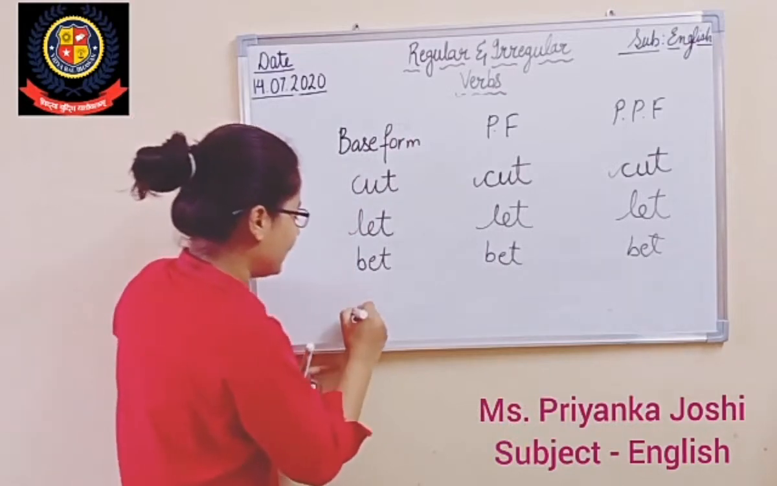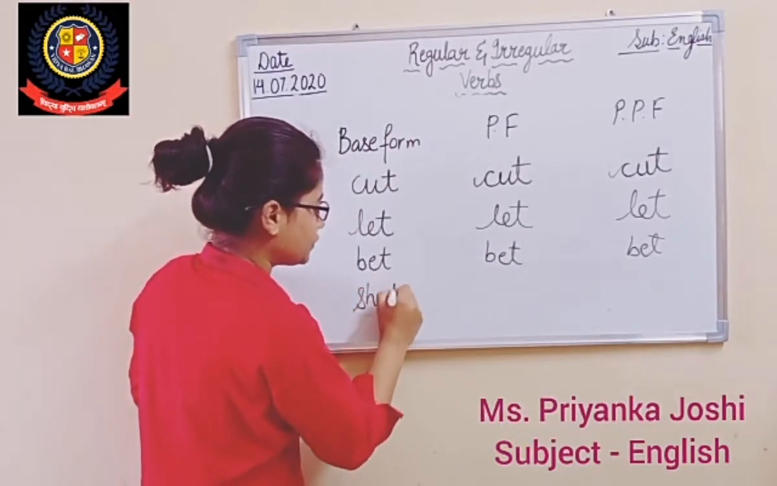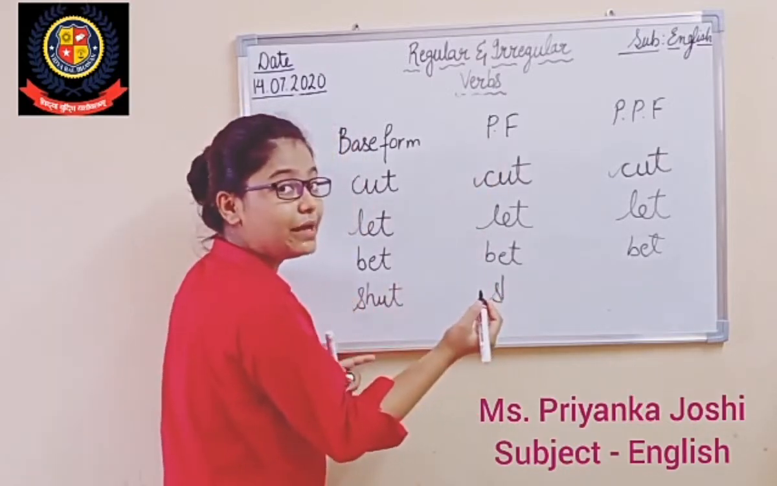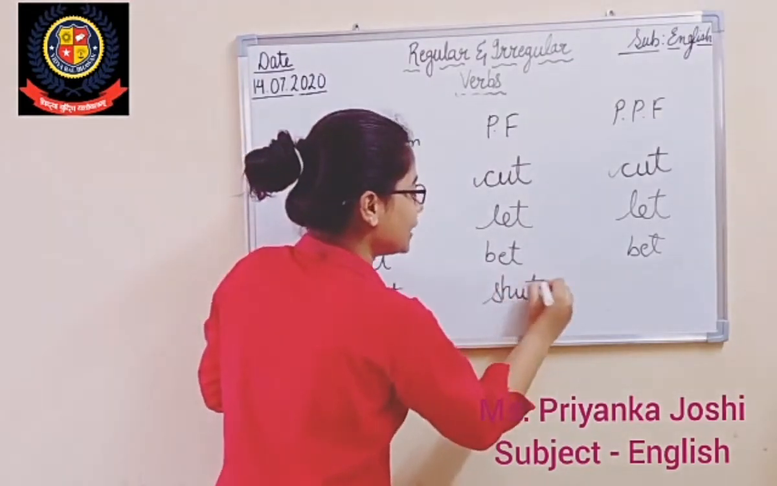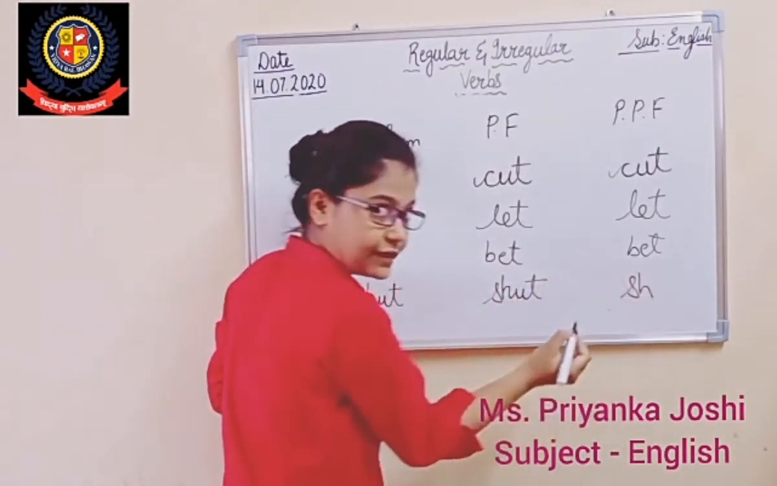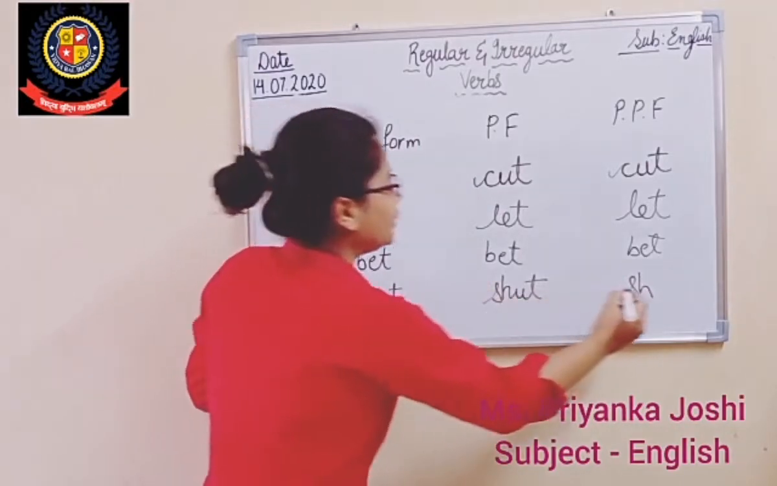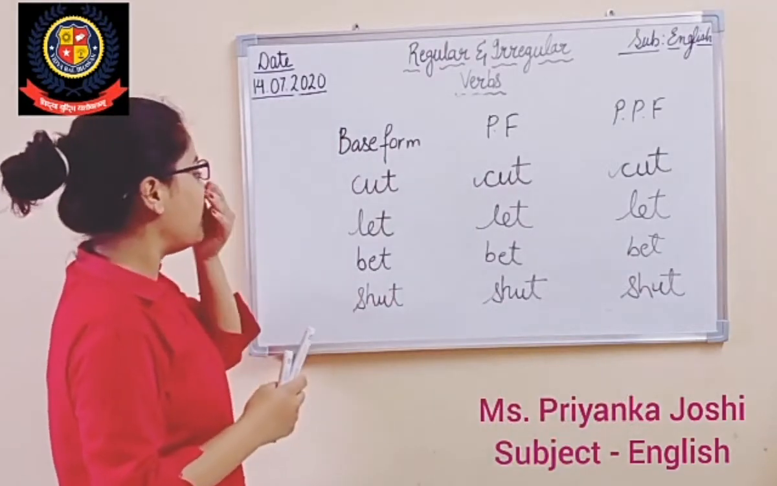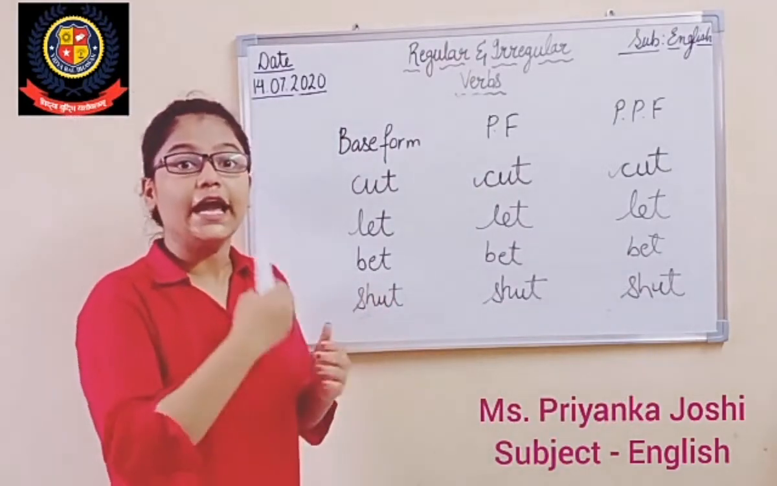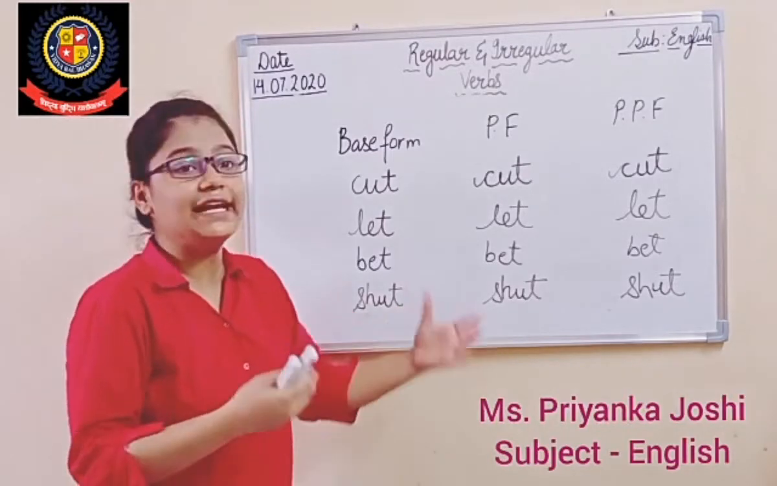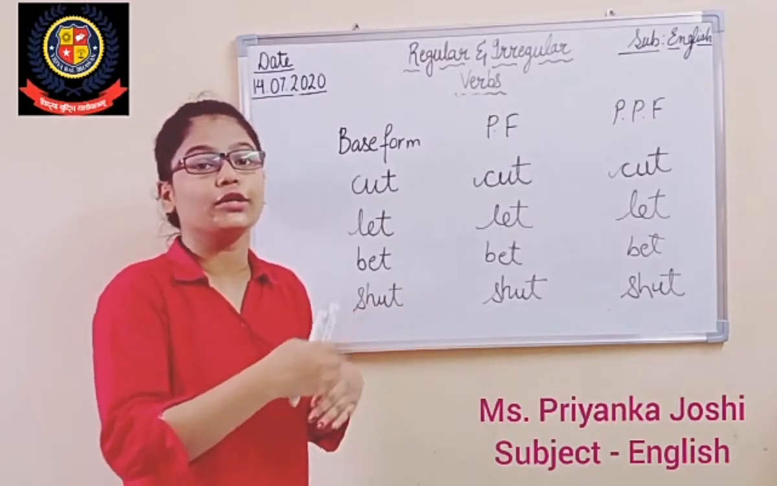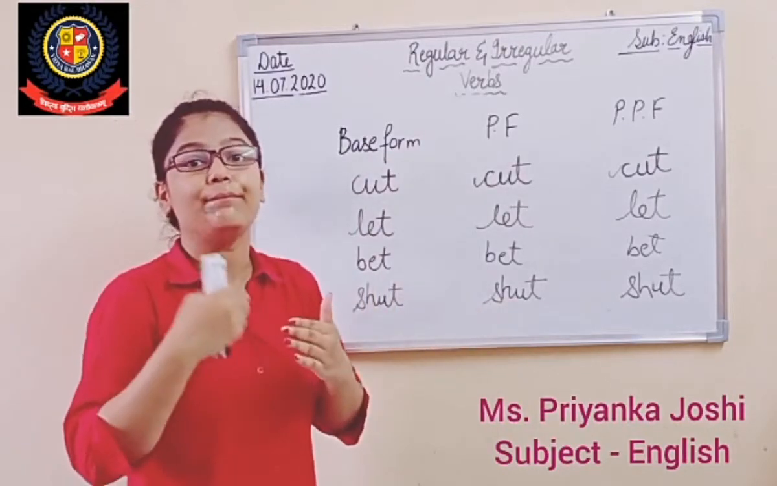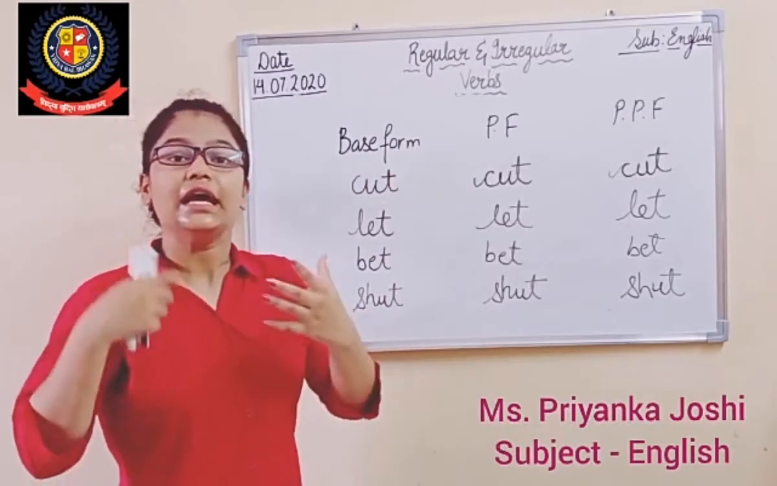Let us take one more example. If I say shut, shut is one verb. So in the past form also it will be, you tell me? Yes, it will be shut. In the past participle it will be shutted? No, it will remain as shut, right? So these are basically irregular verbs in which we simply do not add ed or d to form the past or the past participle. These are some irregular verbs and their past and past participle is formed in different ways.